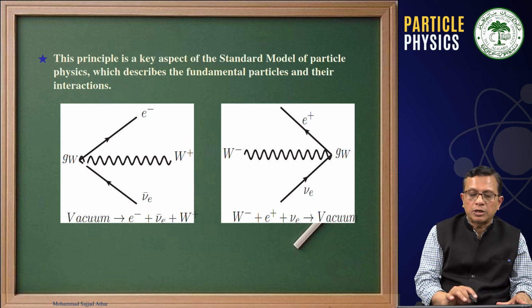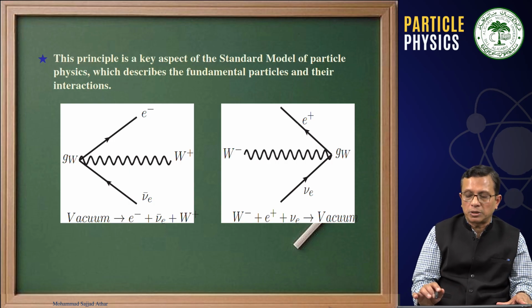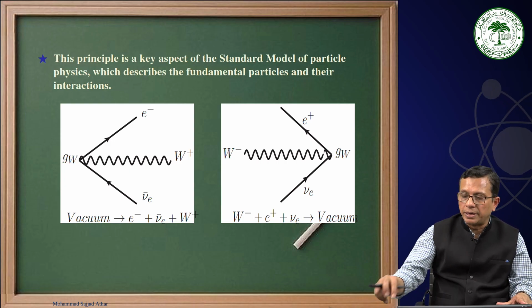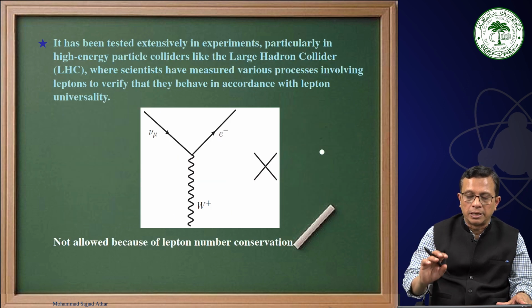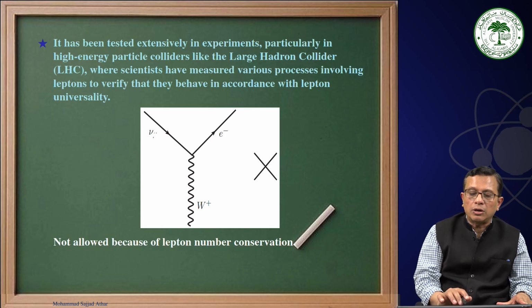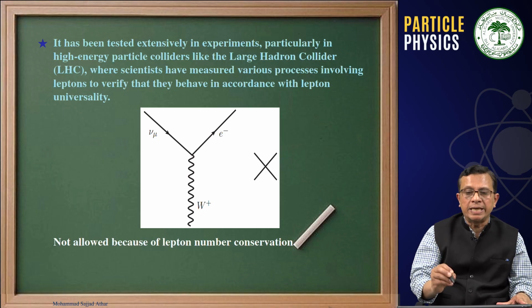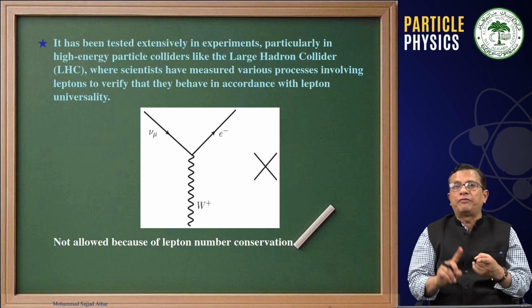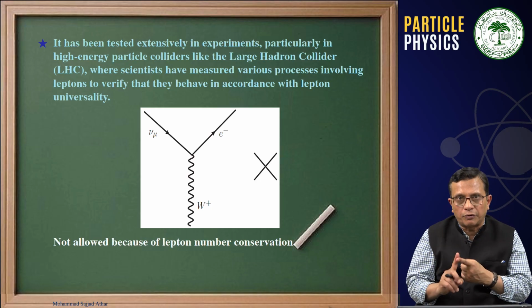Or from vacuum, we have e minus, nu e bar and W plus, or e positron, neutrino and W minus, giving rise to a vacuum in the final state. The vertex will be represented by the strength of the vertex, G_W. Now, the other important point is that in the Feynman rules we cannot have a nu mu coming in, giving rise to a W plus and getting converted into an electron, because independently at the vertex we have to conserve lepton number individually for the first generation, the second generation, and the third generation.